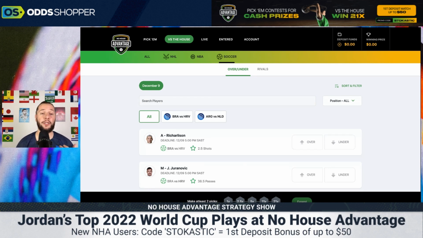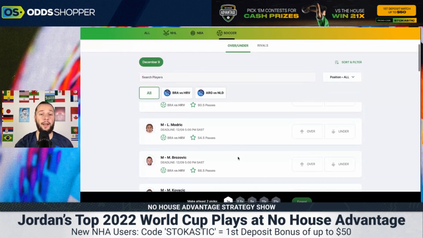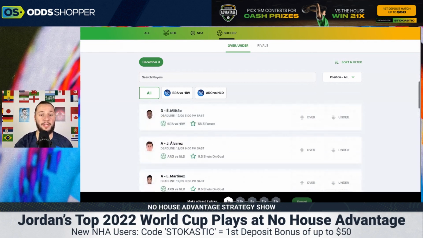I don't see Croatia scoring, and Richarlison will be in amongst it in Croatia's box. He will have opportunities, and I do expect him to get quite a few shots off. This Brazilian team is going to create a lot of chances with Neymar, Vini Jr. They're all going to be feeding it into Richarlison, and he should be able to get over 2.5 shots. So that's exactly what I'm going to go for. Then, like I said, we're going to stay away from the passing stats. I just don't really like the options that they give us here.